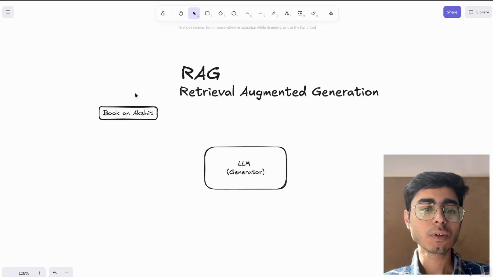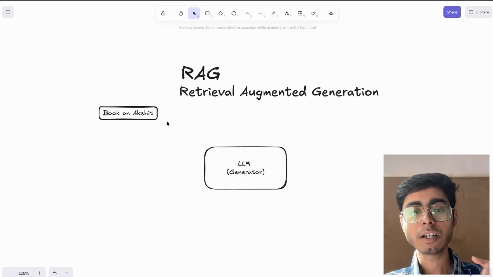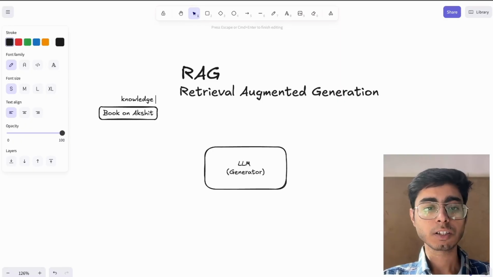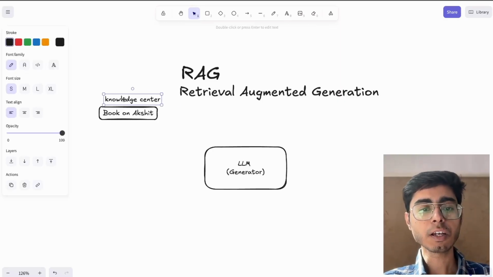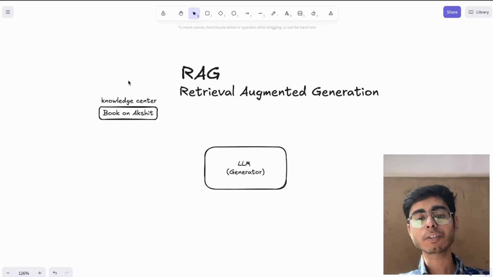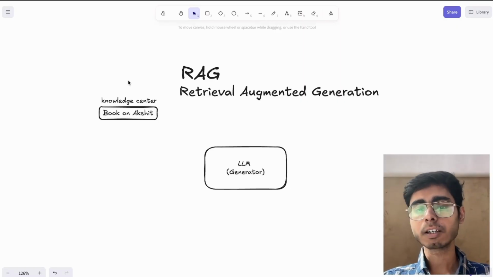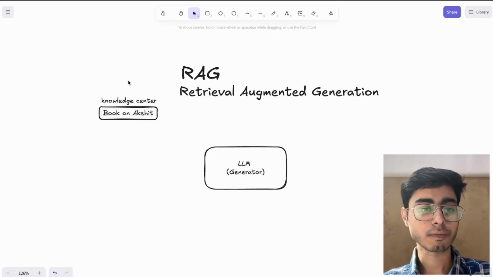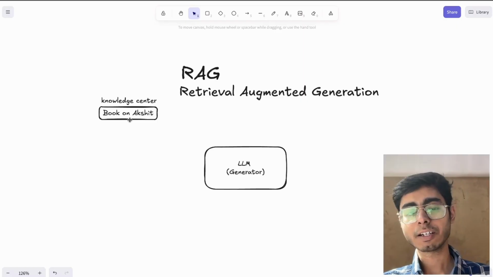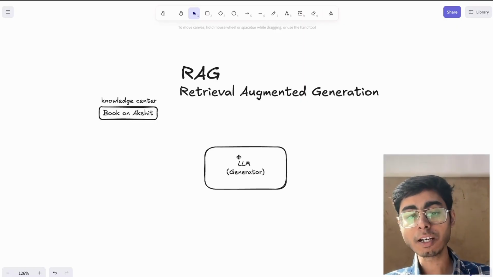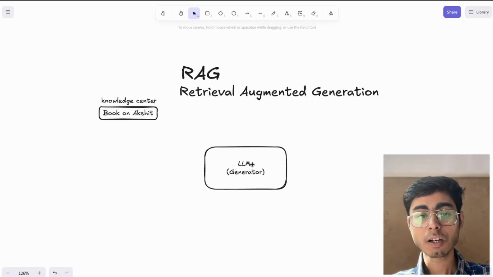So this is the external data source. This is a knowledge center. I want to have some conversation based on this knowledge center, not on any random topic which the LLM already knows. I want my LLM to generate responses or give me answers based on this book.